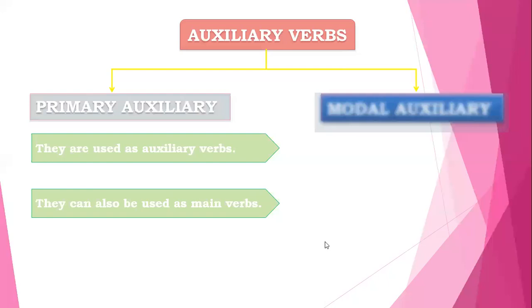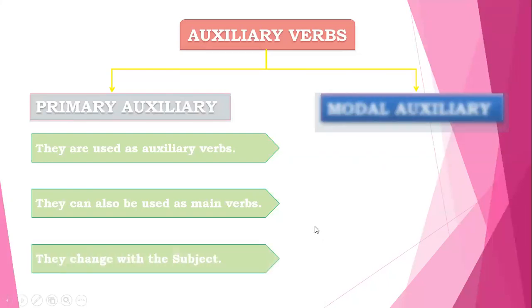The third feature of primary auxiliaries is that they change with the subject. That means they agree with the subject. As soon as you change the subject from singular to plural, they can change.